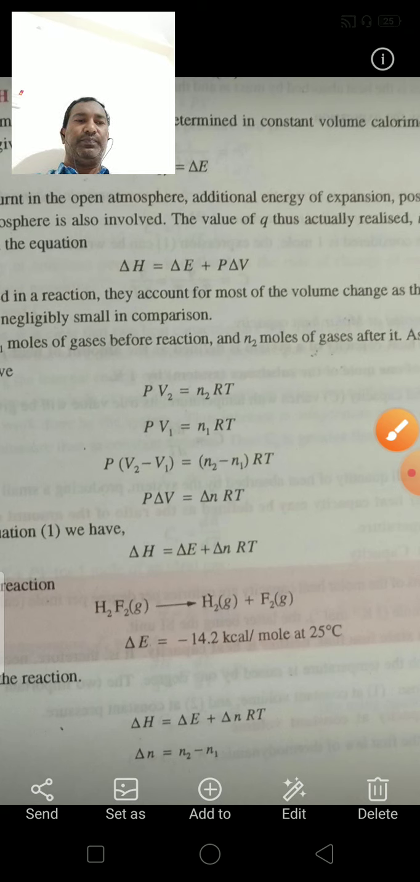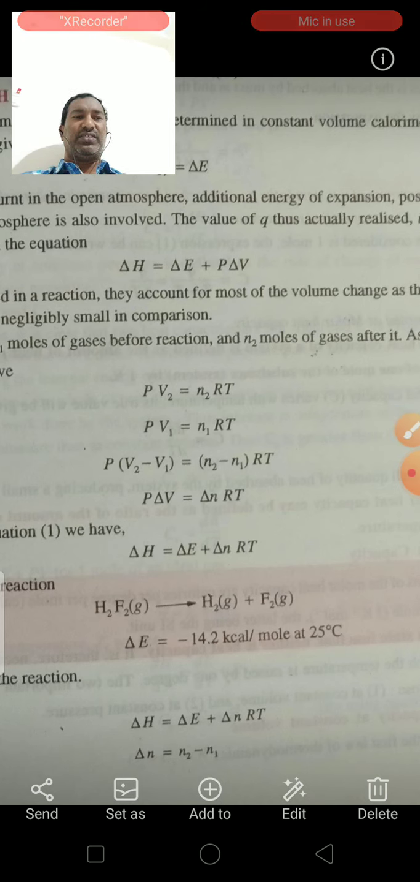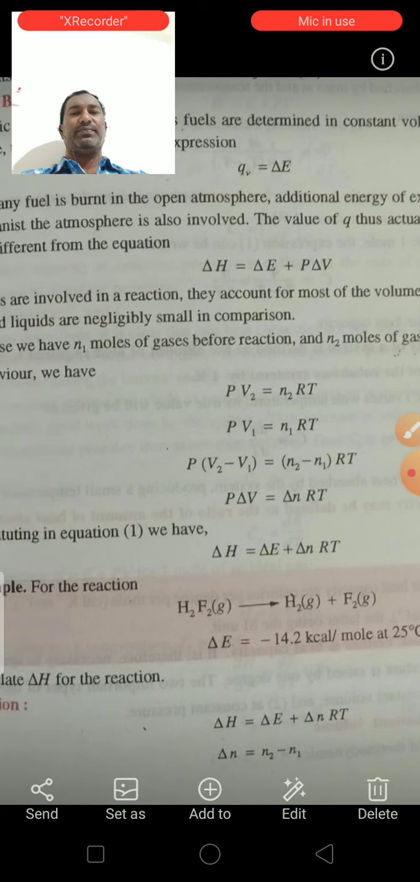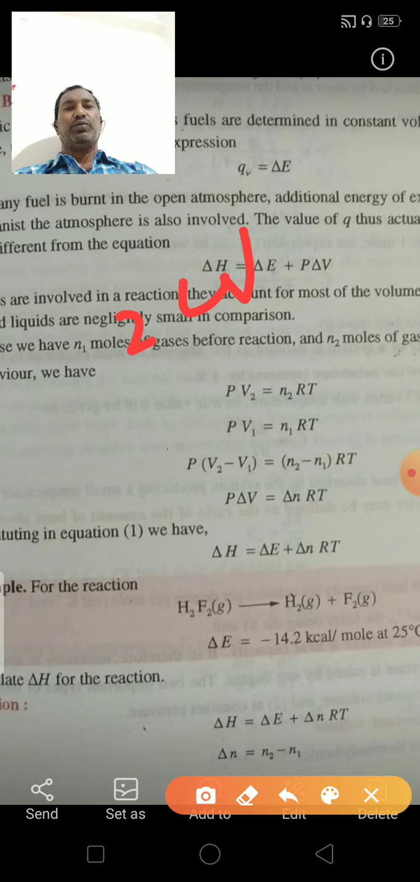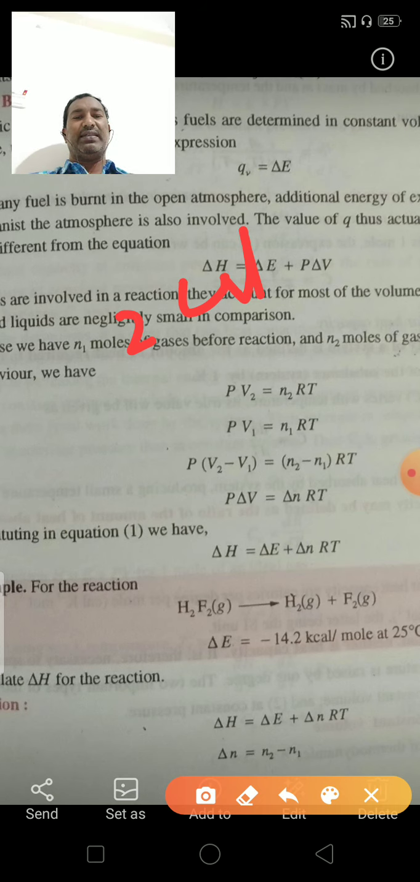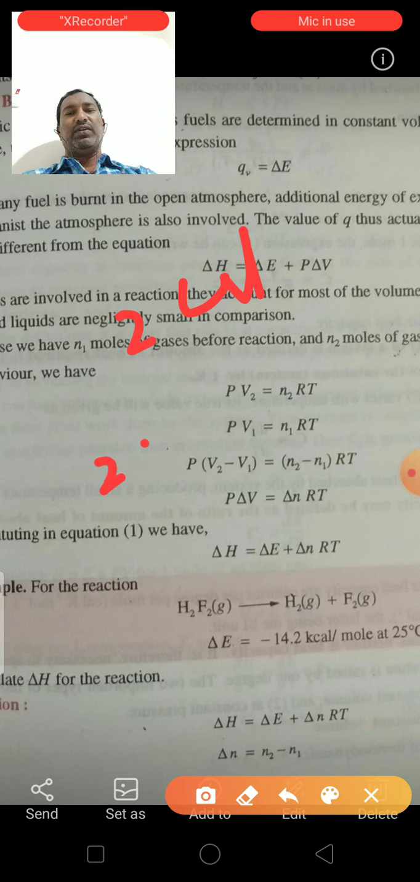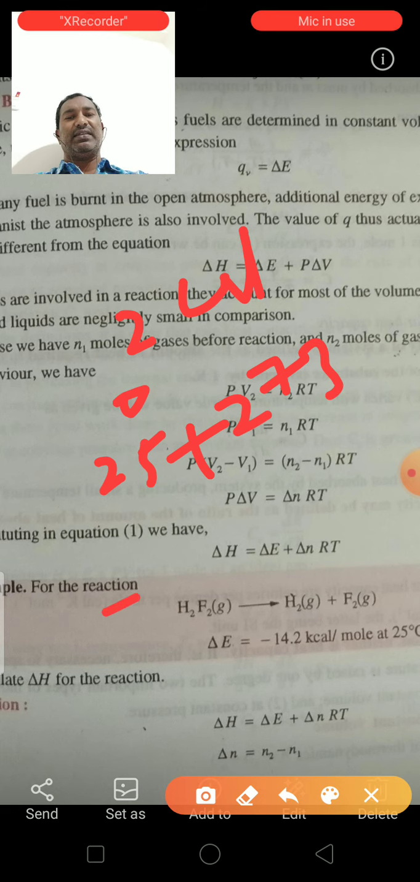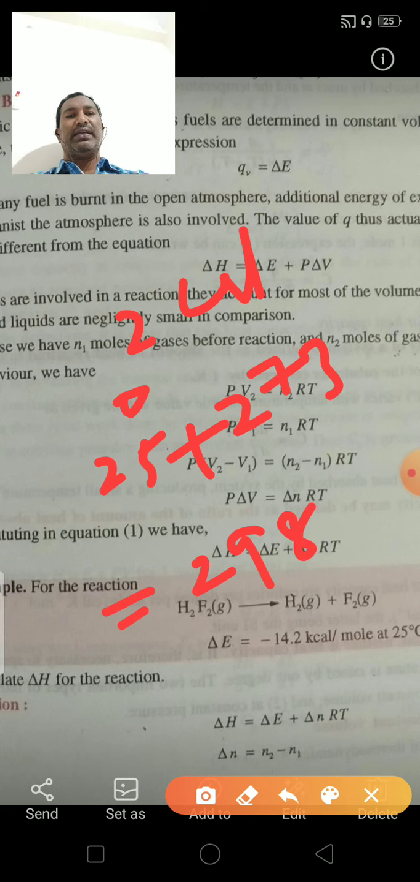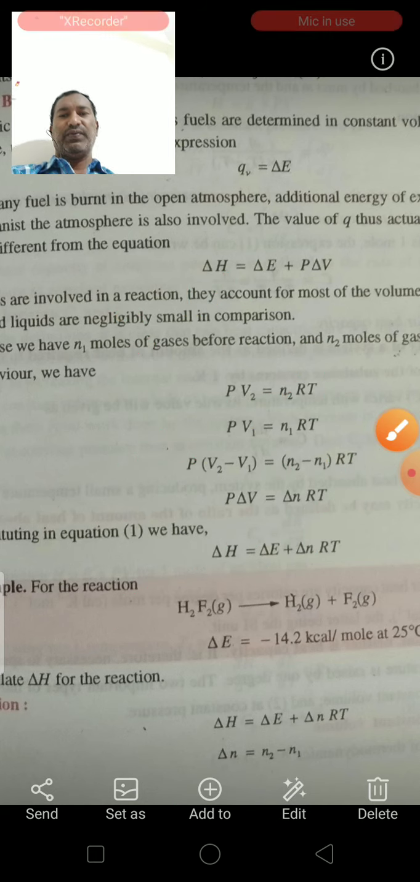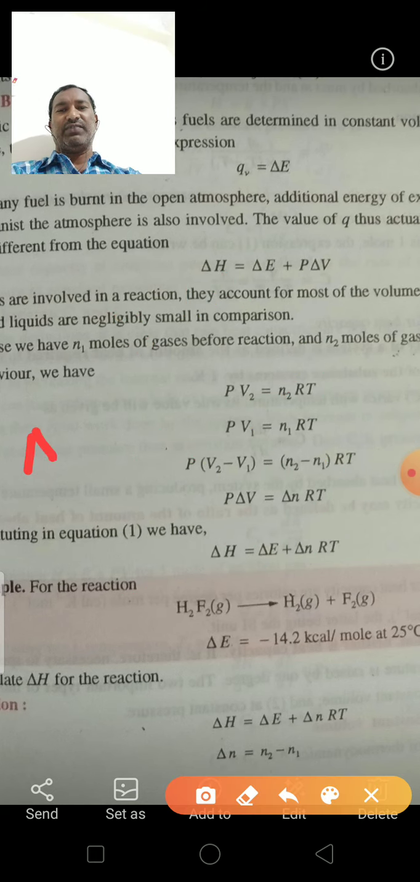R is the gas constant, that is equal to 1.987, approximately 2 calories. Approximately we can take 2 calories. And the temperature here is 25 degrees centigrade. This 25 degrees centigrade we can convert into kelvins by adding 273. So finally 298 kelvin. So we know all the parameters, so we can substitute in the delta H equation.